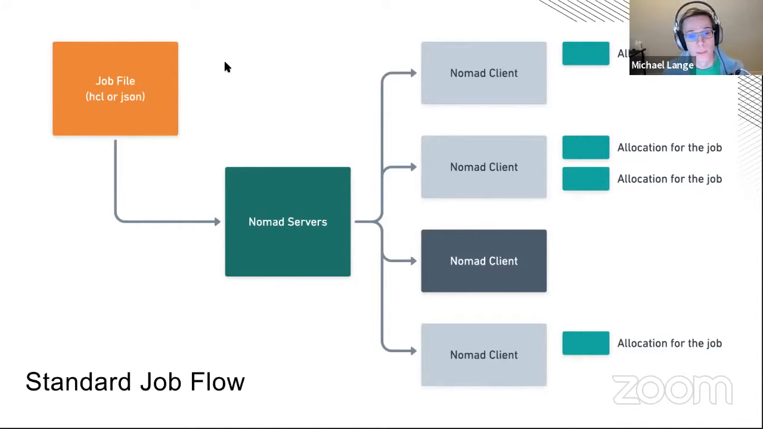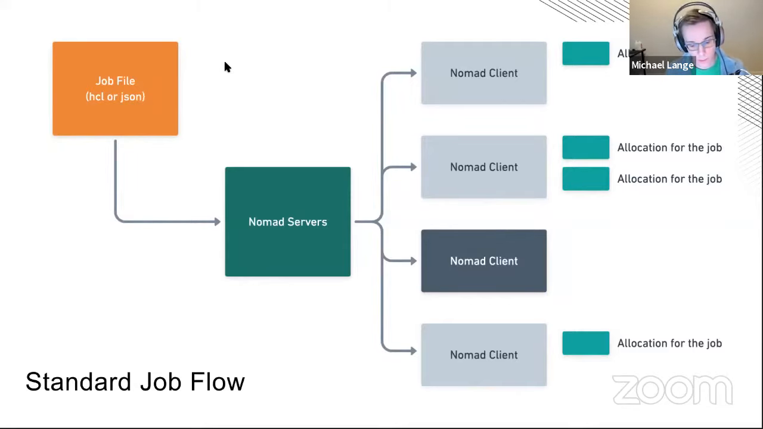You submit that to Nomad servers. The Nomad server accepts that request and then figures out which Nomad client to place the job on. So here, you can sort of read it from left to right. On the far right, we have allocations for this job, which is the actual running work placed on clients. There's this dark gray client that doesn't have any allocations on it. So that's sort of meant to show that there's an entire constraint system within Nomad to help you place jobs where they can go.